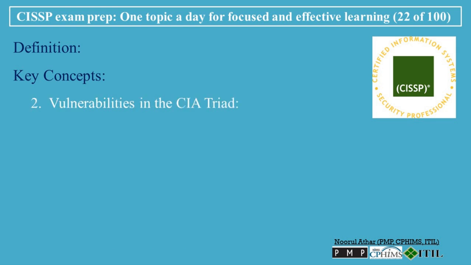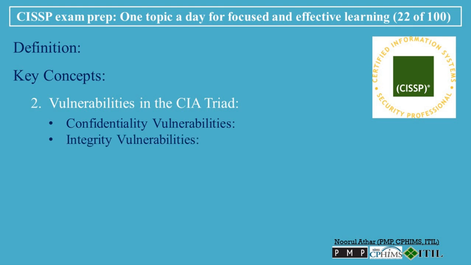2. Vulnerabilities in the CIA Triad. Confidentiality vulnerabilities: weaknesses that allow unauthorized access to sensitive data, such as weak encryption, poor access control, or accidental data exposure. Integrity vulnerabilities: weaknesses that allow unauthorized modification of data or system configurations.